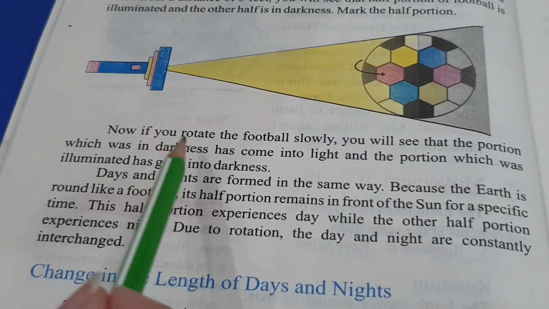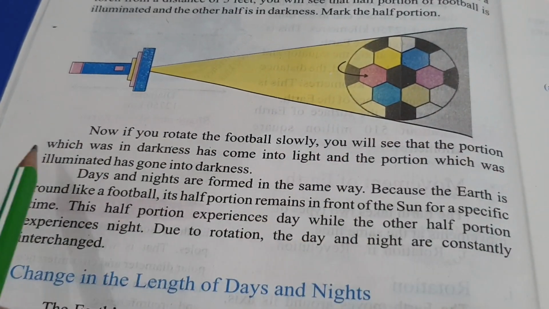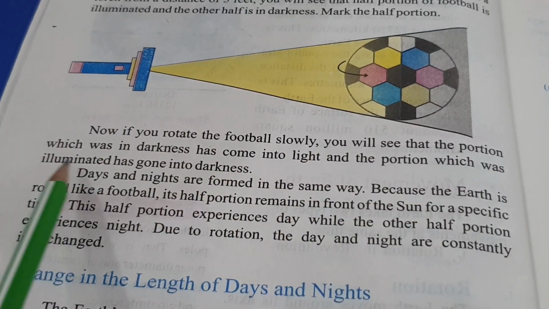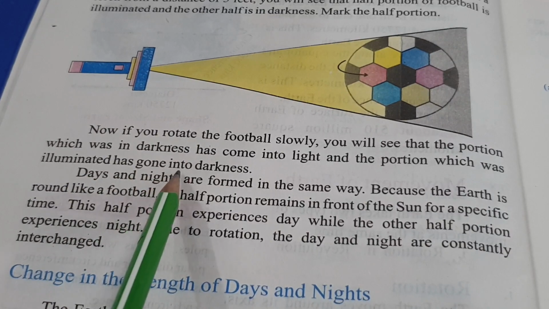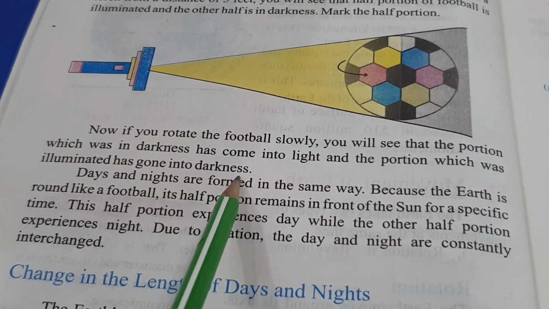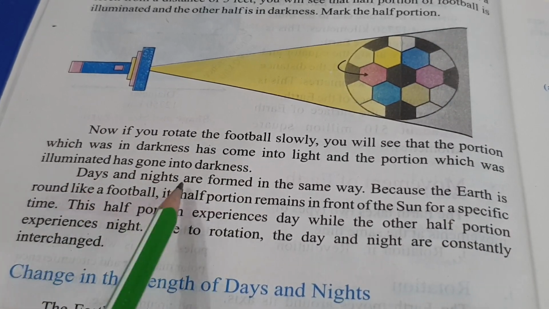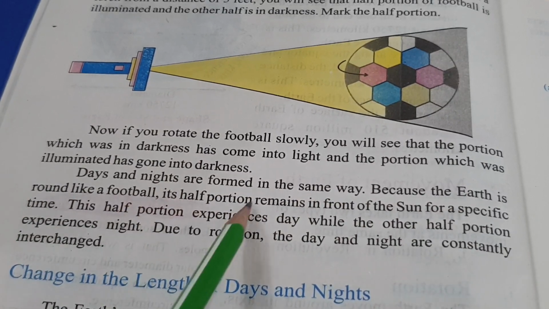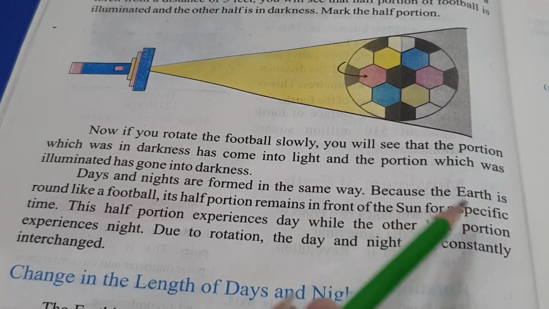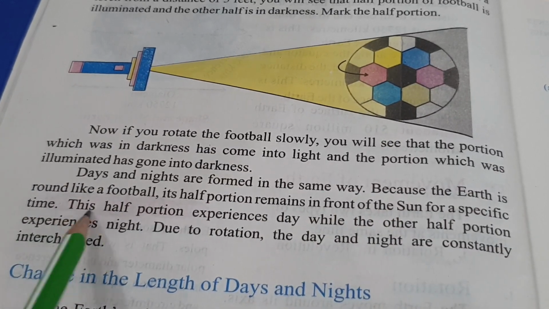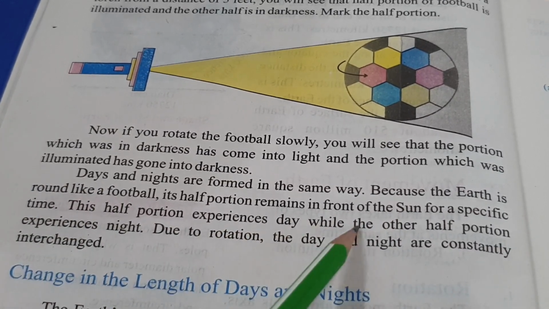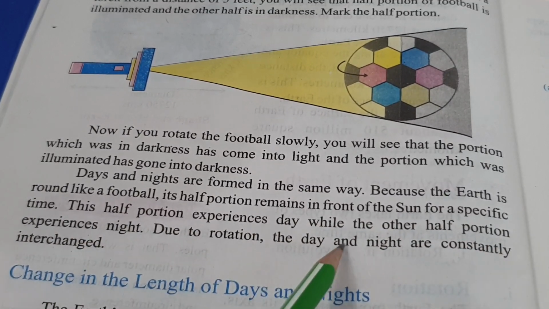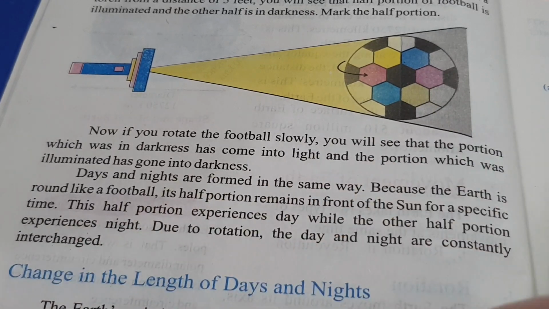Now if we rotate the football slowly, you will see that the portion which was in the dark has come into light, and the portion which was illuminated has gone into darkness. Days and nights are formed in the same way because the Earth is like a football. Its half portion remains in front of the sun for a specific time. This half portion experiences day while the other half portion experiences night. Due to rotation, day and night are constantly interchanged.